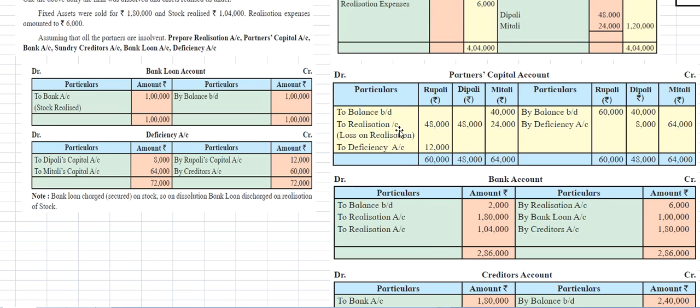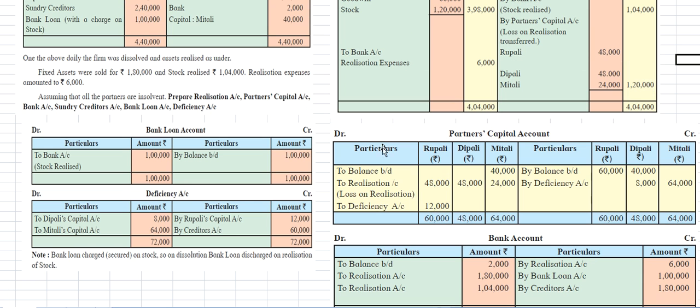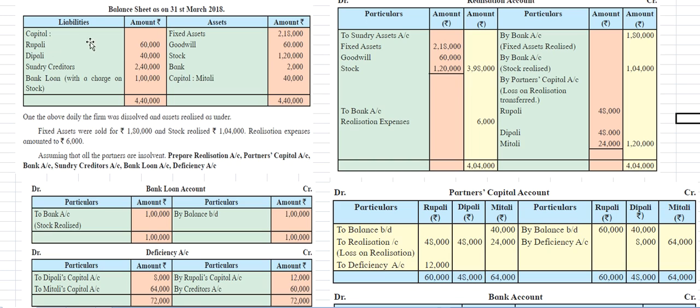And to realization account, loss on realization, the amount is 48,000 for Rupali and Dipali, and for Mitali it is 24,000 rupees. So the loss on realization amount of 48,000 is transferred to the partners' capital accounts. After that, by balance brought down, Rupali and Dipali's amounts are 60,000 and 40,000. Their opening balances were 60,000 and 40,000 rupees.